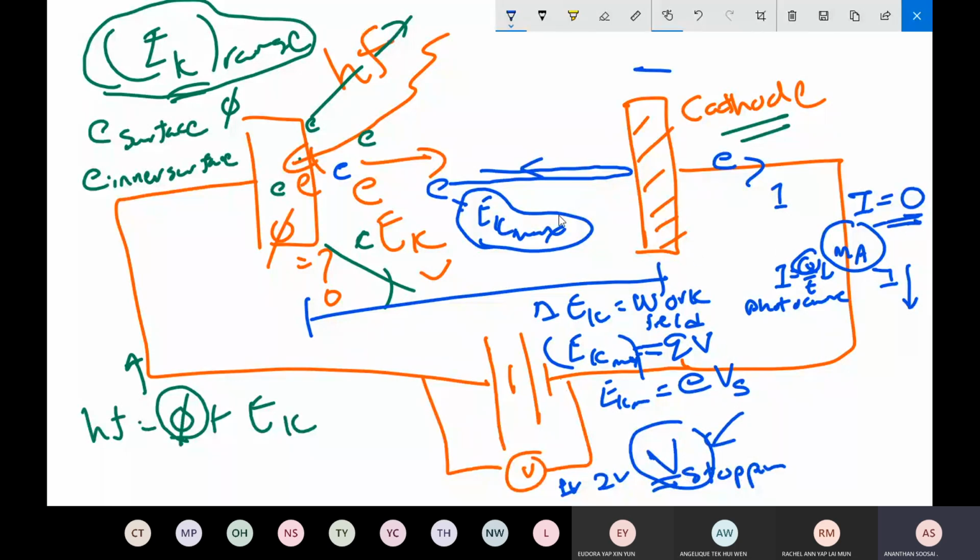That's called stopping potential. All electrons have been stopped from reaching the plate. So Millikan said this eVS is the kinetic energy of the electron. So he said kinetic energy can be successfully found. Okay. Any questions from here?